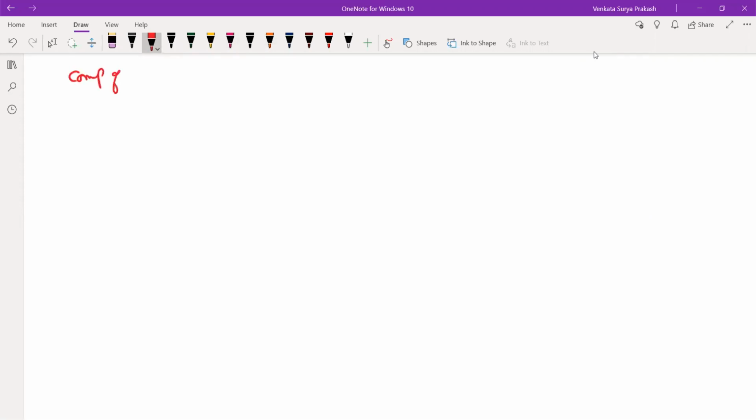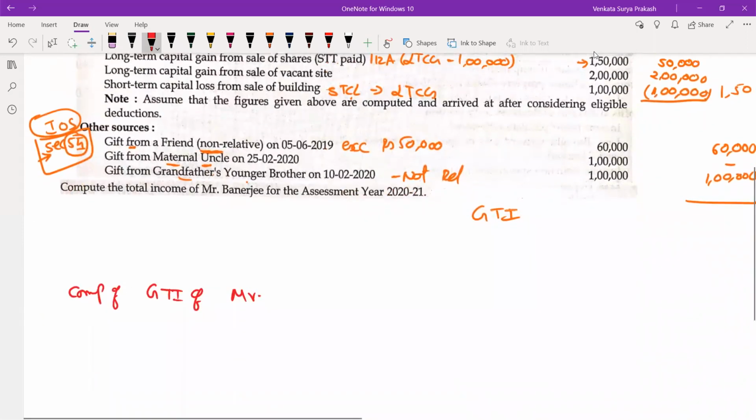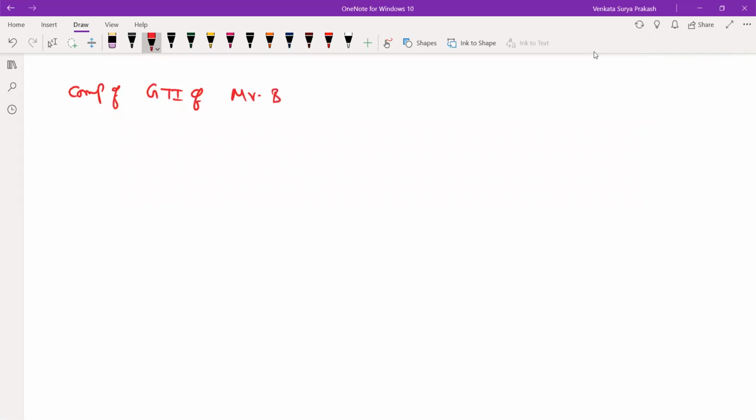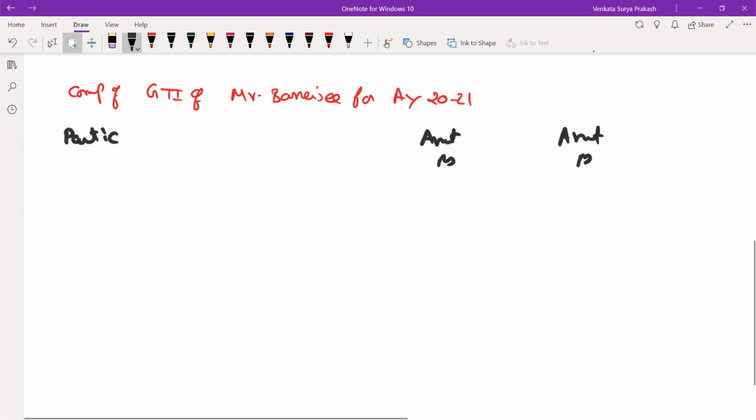Computation of gross total income of Mr. Banerjee for the assessment year 2021. Now, particulars, amount in rupees. That's it. Now, in this, the first one is what?